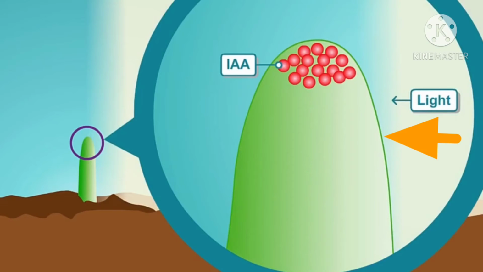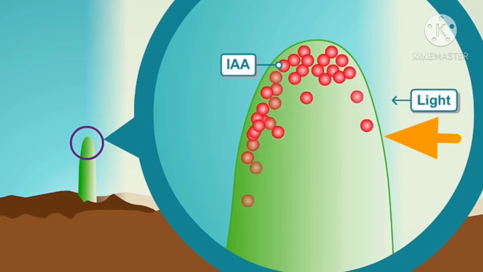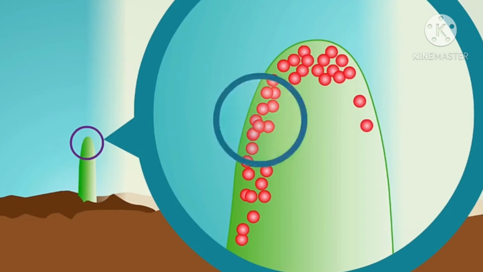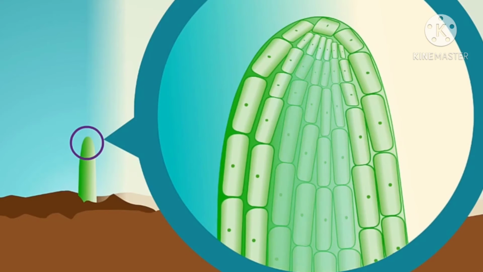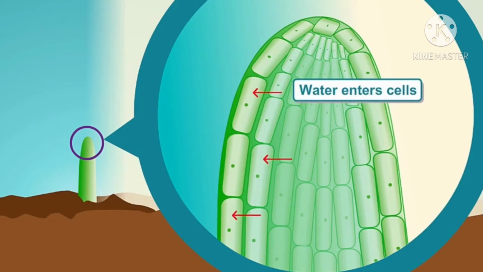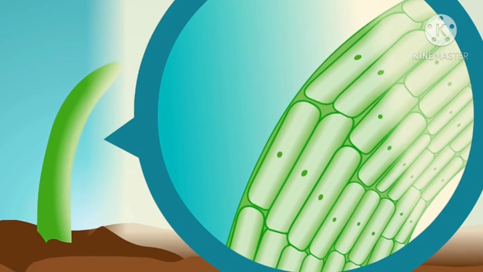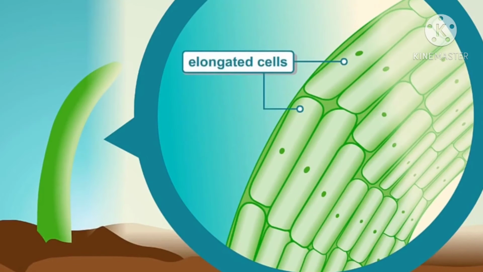If a unilateral light is focused on the stem, then the indole acetic acid molecules move to other cells through diffusion. More auxin collects on the shaded side of the stem, so cells on that side grow faster. On the opposite side, cells grow slowly to make the stem bend. Observe carefully. Cells in the shaded side become elongated and cause the shoot tip to bend towards the light. Did you observe?